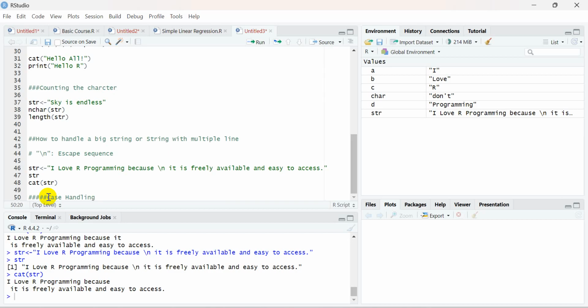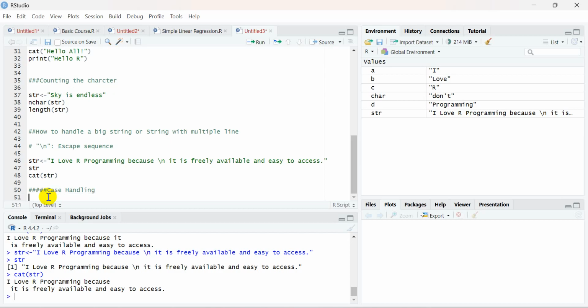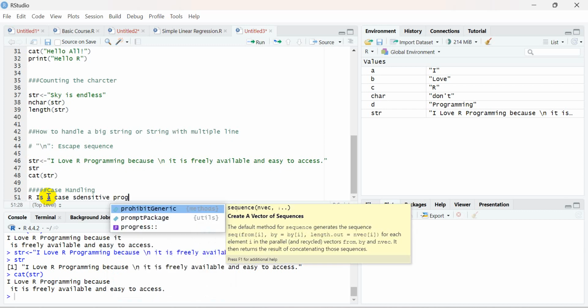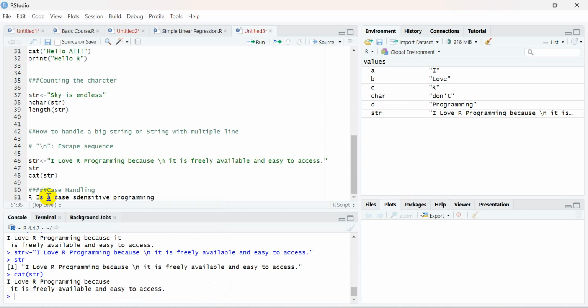So, case handling. What does it mean by case handling? If you remember in our previous classes, I was telling you that R is a case sensitive programming language. So what does it mean by case sensitivity?